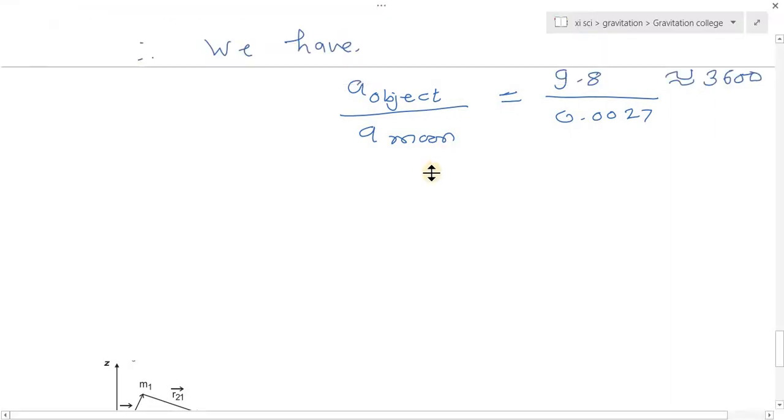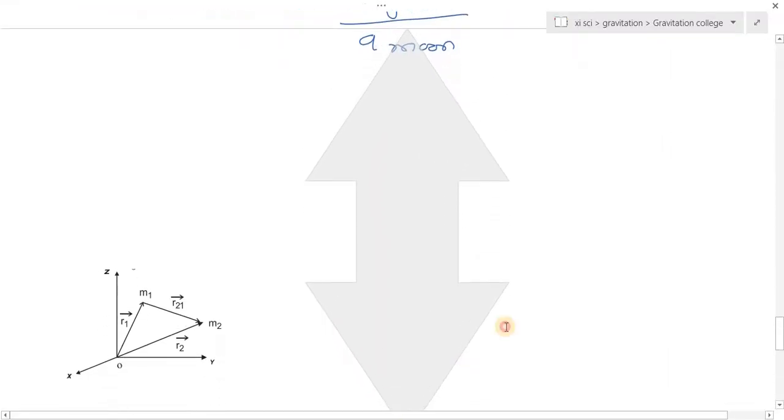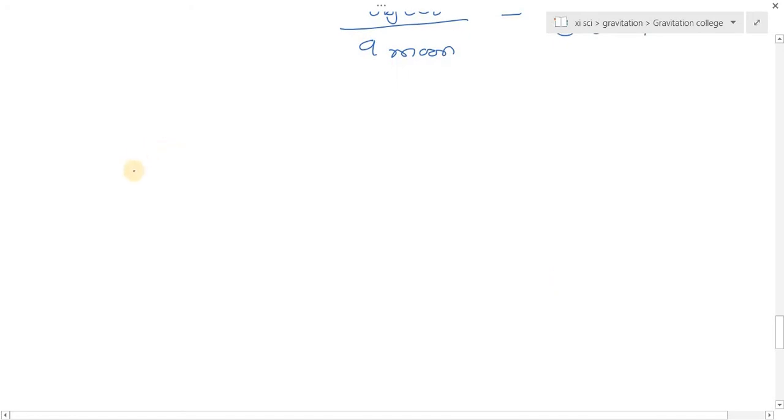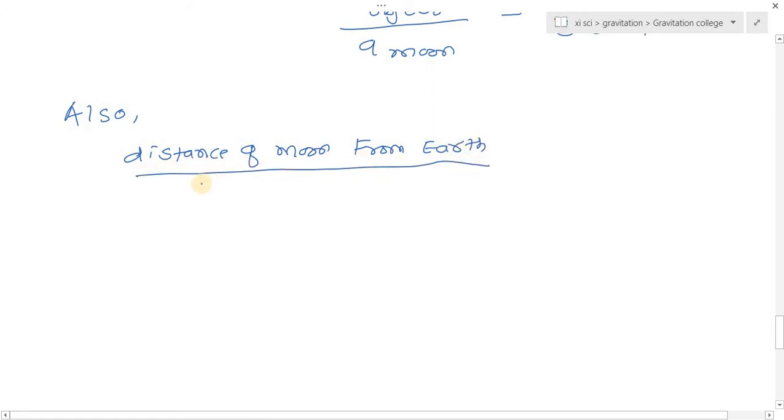Here Newton takes the ratio of distances. See here, distance also, consider another ratio there: distance of moon from earth divided by distance of object from earth.